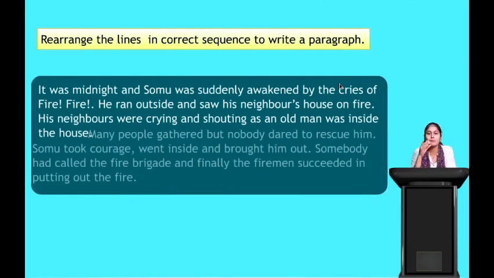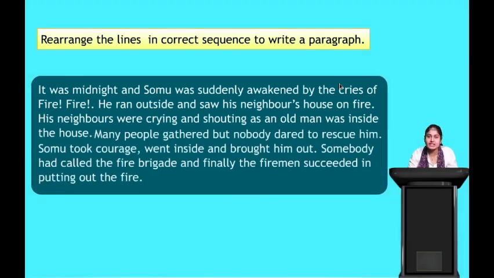So now we will put them down in a paragraph. We saw the sentences and we arranged the sentences. Now we will write it down in a paragraph. It was midnight and Somu was suddenly awakened by the cries of fire, fire. He ran outside and saw his neighbor's house on fire. His neighbors were crying and shouting as an old man was inside the house.